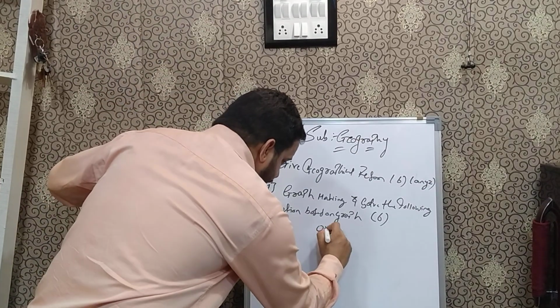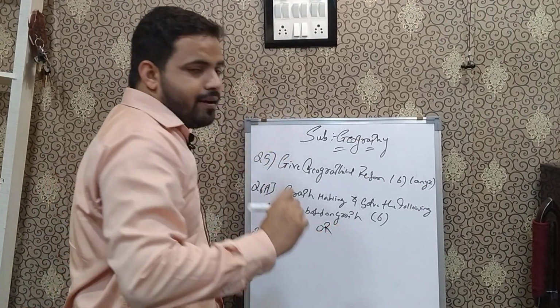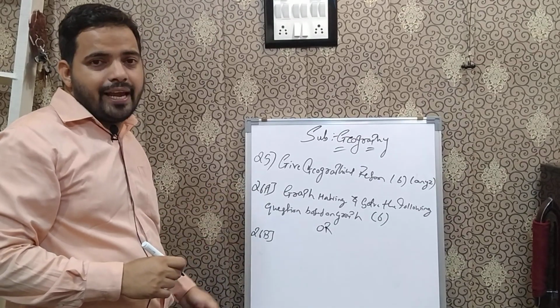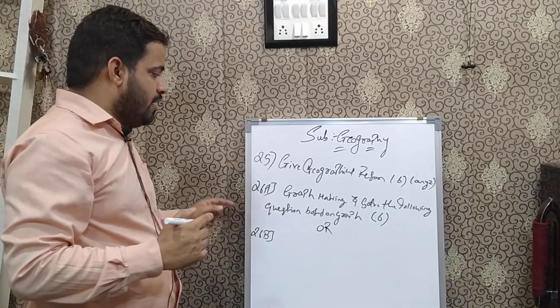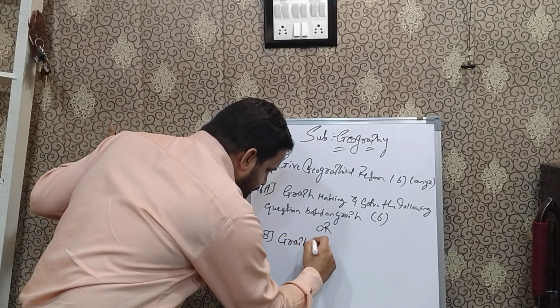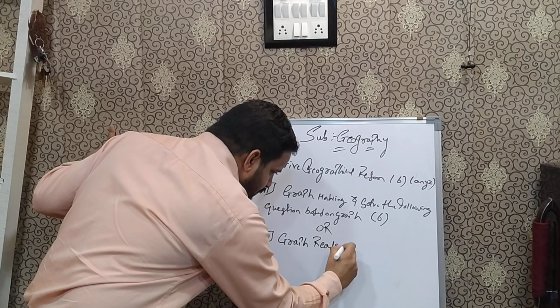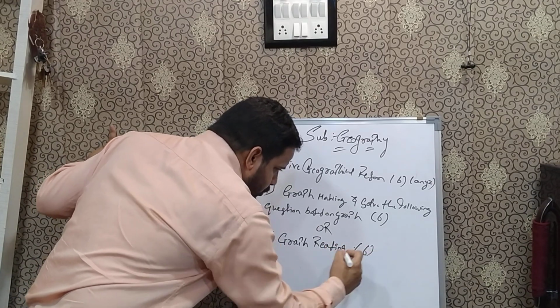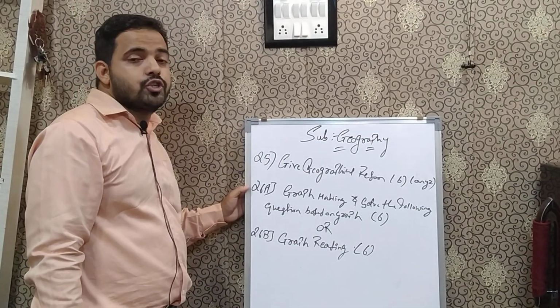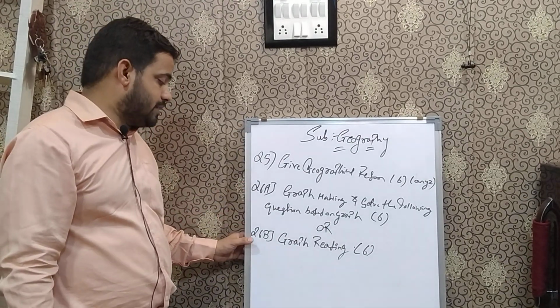That is one of the important points you have to make a note of in your notebook, that either you are going to solve question number 6a or question number 6b. Question number 6b is your graph reading. That comes to your 6 marks. So up till now, students, you have to pay more attention to question number 6a and question number 6b.